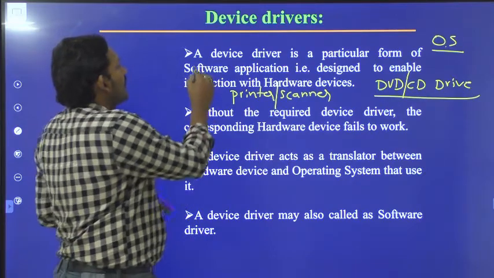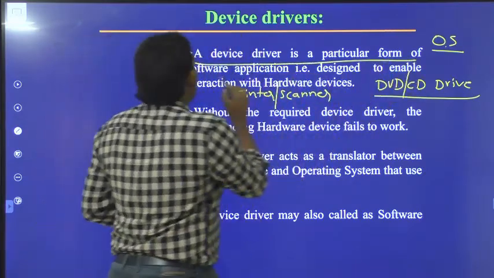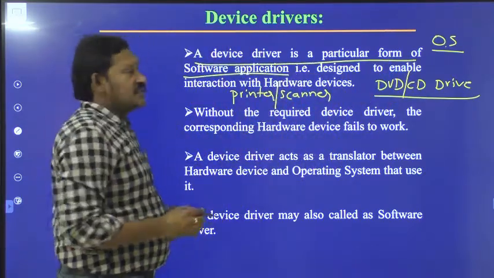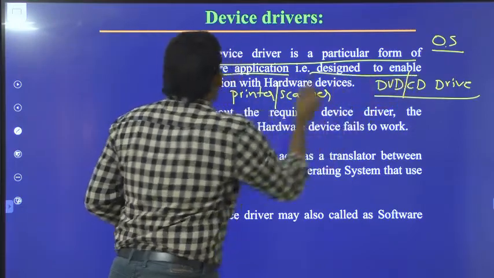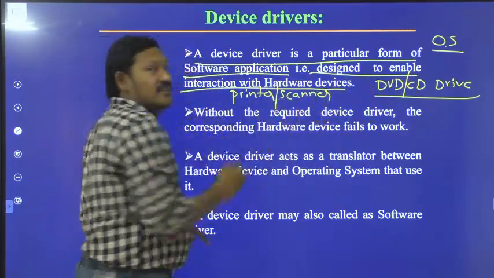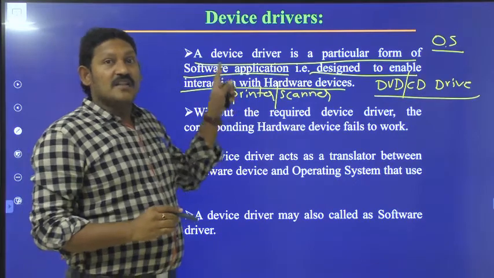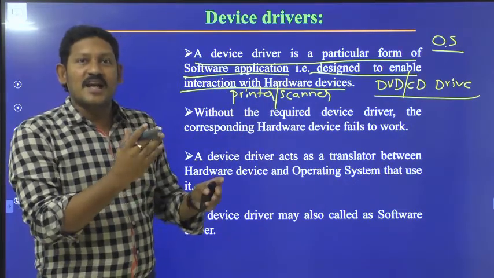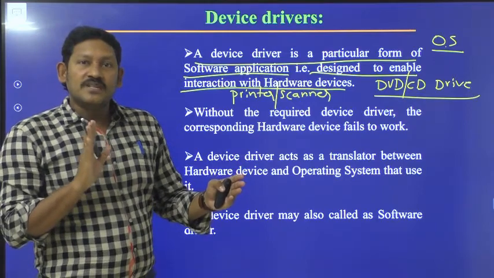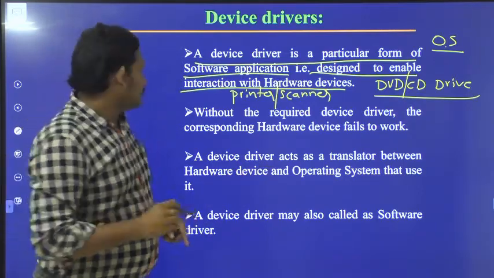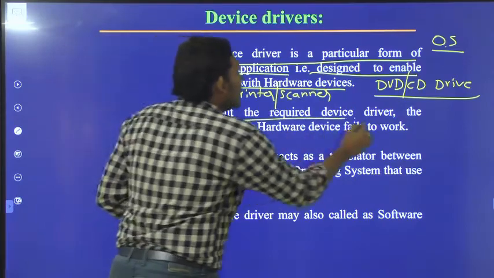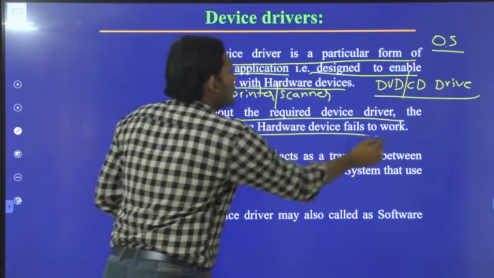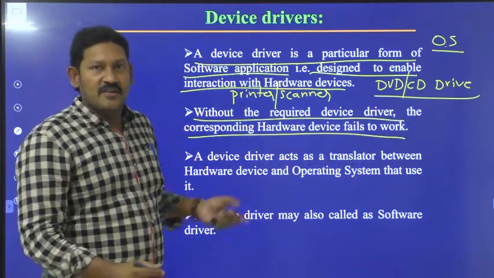A device driver is a particular form of software application, as we have discussed, that is designed to enable interaction with the hardware devices. By installing this application, it forms an interaction between the user and the hardware components. Without the required device driver, the corresponding hardware device fails to work.